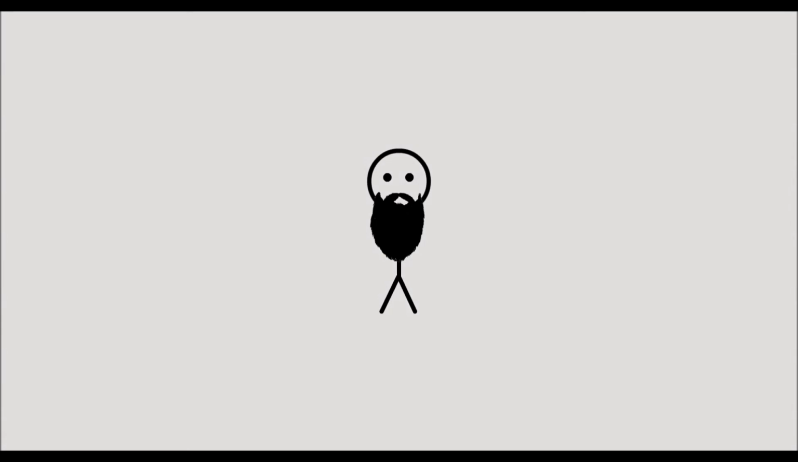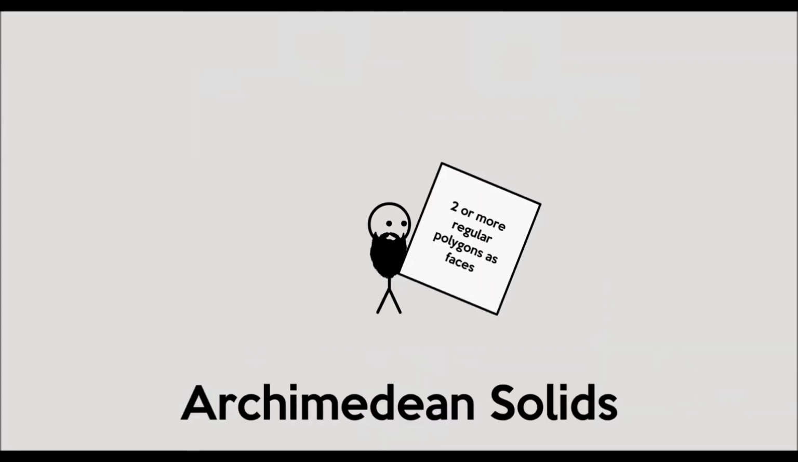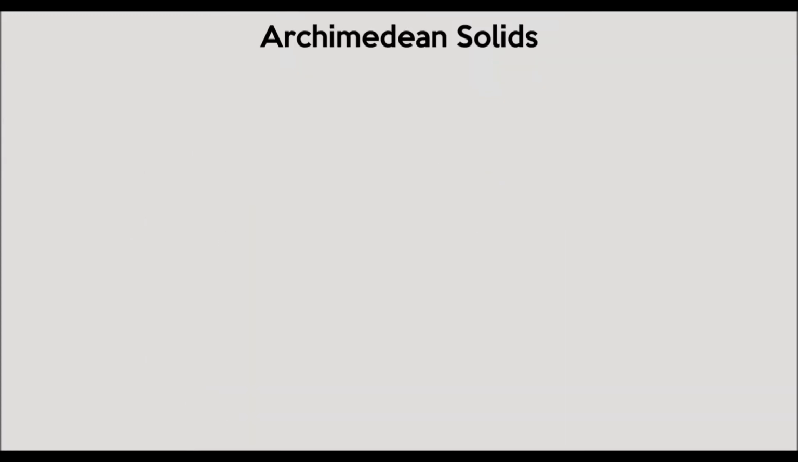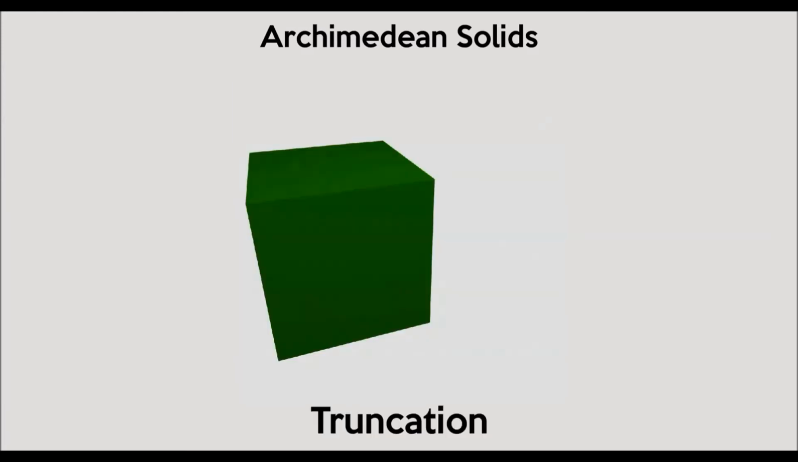Later, Archimedes derived another 13 solids. These have 2 or more regular polygons as faces, and are called Archimedean solids. To get some of these solids, he used an operation called truncation. Truncation is, essentially, the cutting off of a corner. This creates a face where a vertex once was.